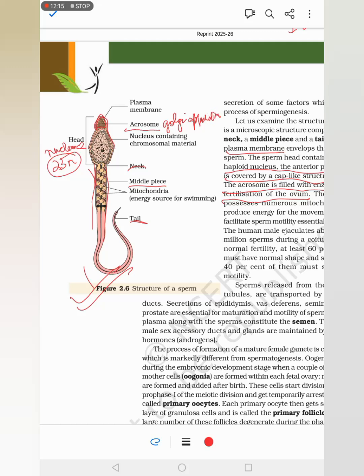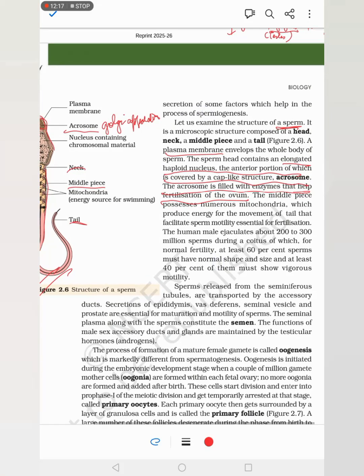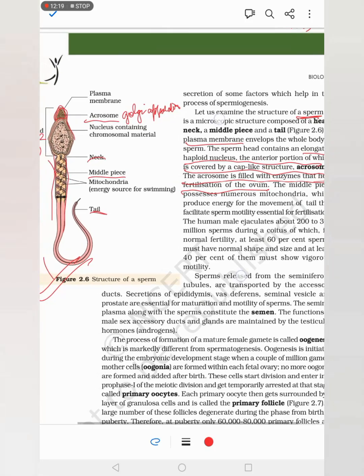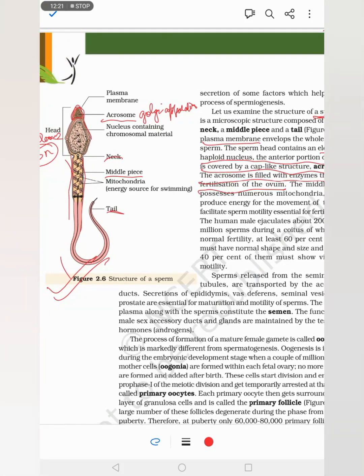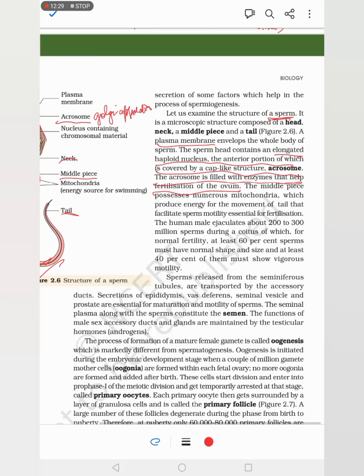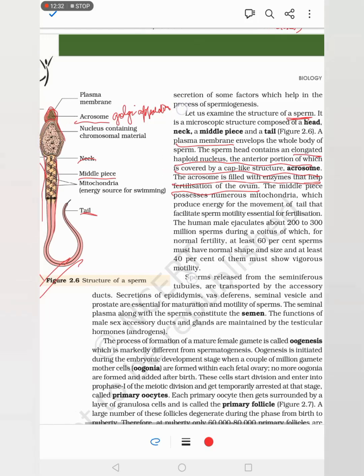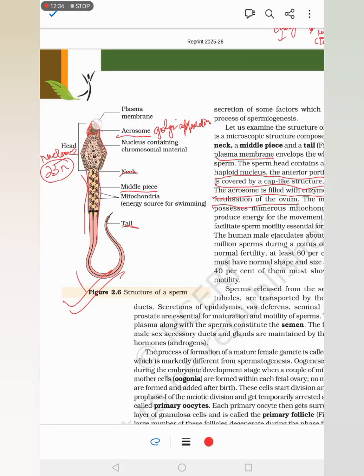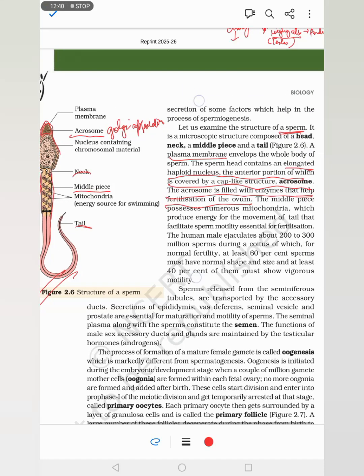Then there's the neck. Then it has the middle portion, which is filled with mitochondria. The middle portion has mitochondria because it needs energy for the movement. And then the tail. The acrosome has some enzymes which will help in fertilization, because the acrosome is the first structure which goes and strikes the ovum.